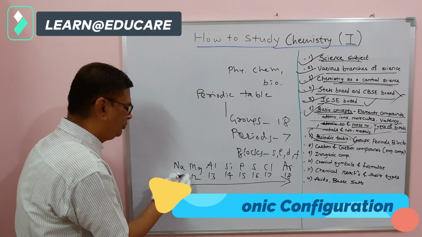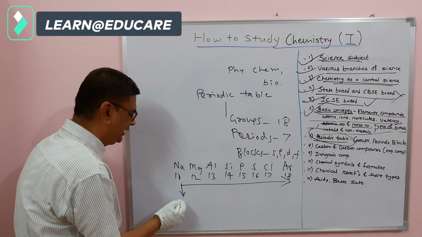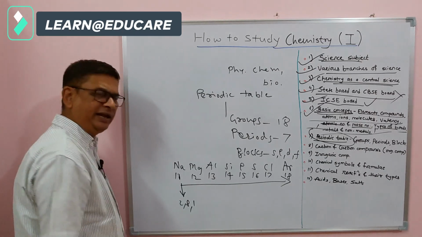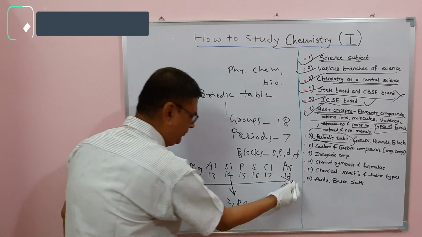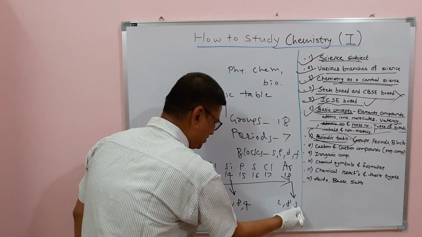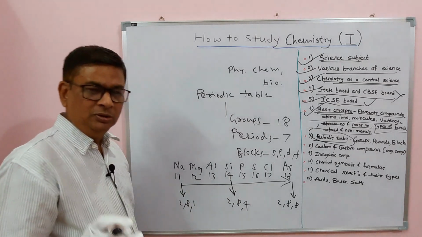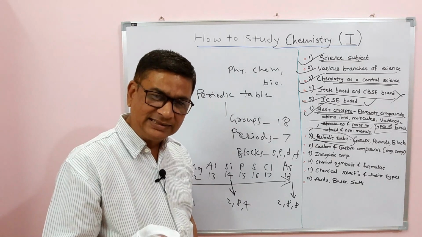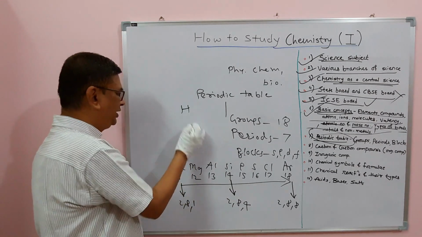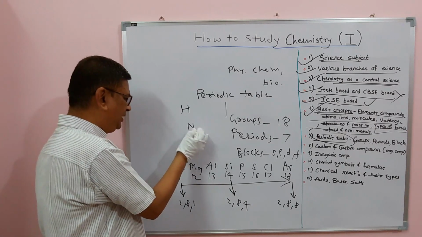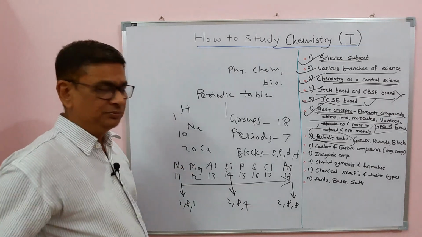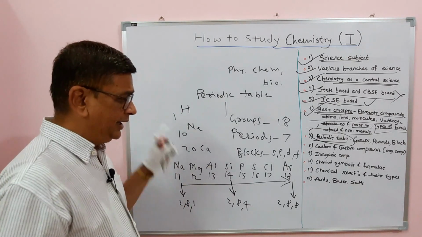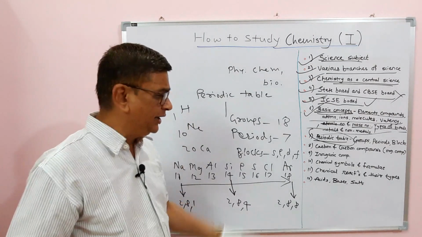For example, for sodium, atomic number 11, the configuration is 2,8,1. For silicon, it is written 2,8,4. For argon, you should know it is written as 2,8,8. You should know the first 20 elements at least. The first element in the periodic table is hydrogen, the 10th element is neon and the 20th element is calcium. You should know all details about them: electronic configuration, valency, atomic number.